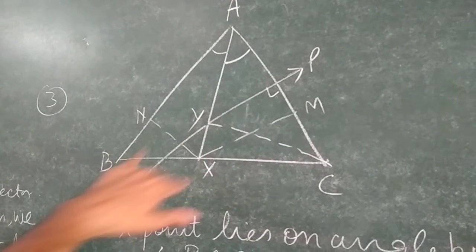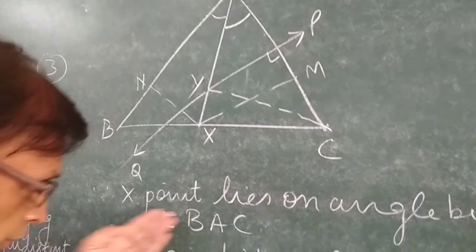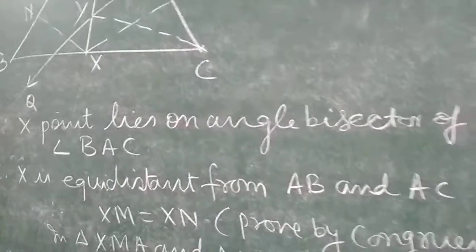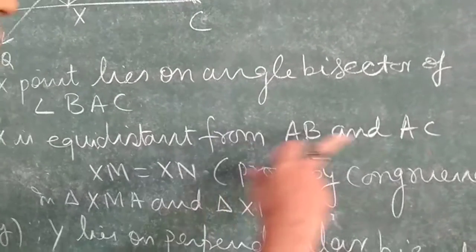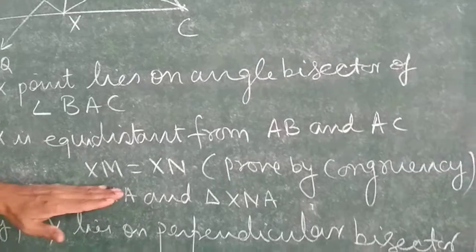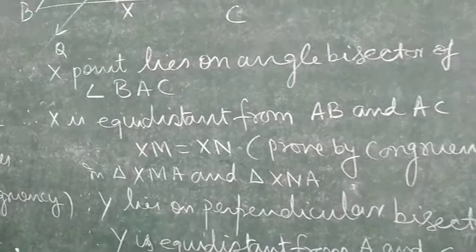Question number 3. This is the combination of the first two questions, because here you are given both the side bisector and the angle bisector. You see that point X lies on the angle bisector of angle BAC, and X is equidistant from AB and AC. That is, XM equals XN. You can prove it by congruency also, as I told you earlier.